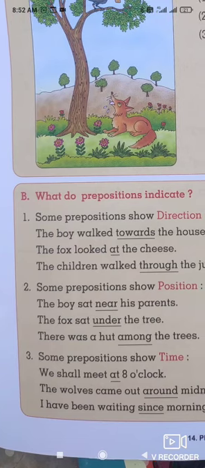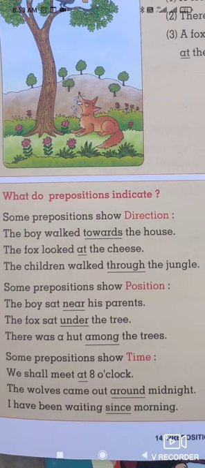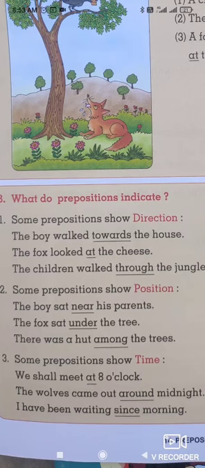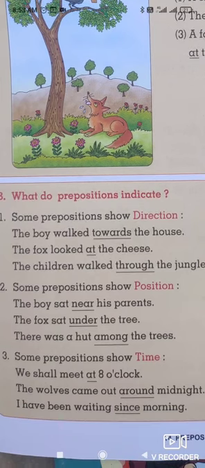Secondly, some prepositions show position. The first sentence is: The boy sat near his parents. In this sentence we come to know that the position of the boy is near his parents. Near is a preposition which comes before the common noun parents.